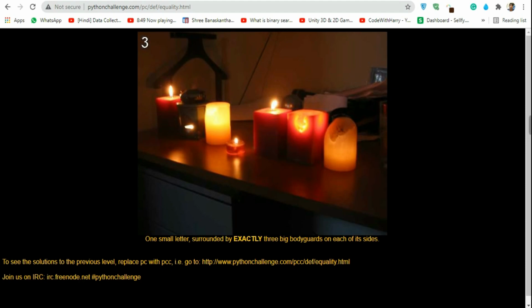Okay, so this is the third puzzle. Okay, one small letter surrounded by exactly three big bodyguards on each of its sides. One small letter surrounded by exactly three big bodyguards on each of its sides. So the image shows three big candles on each side of a small one, and the description hints us to find a letter. So open the page source, we see a comment block at the bottom of the page.